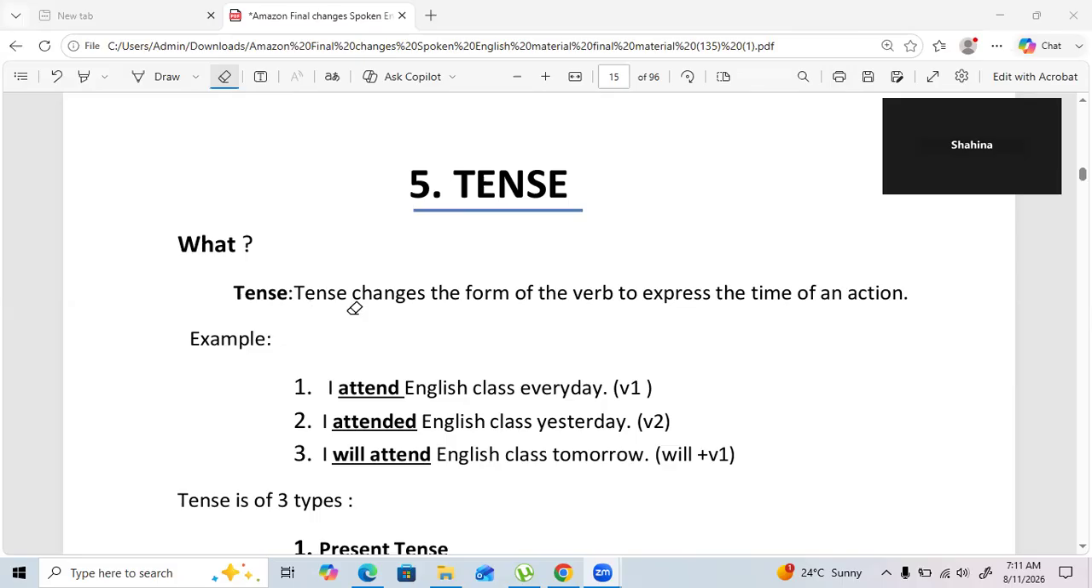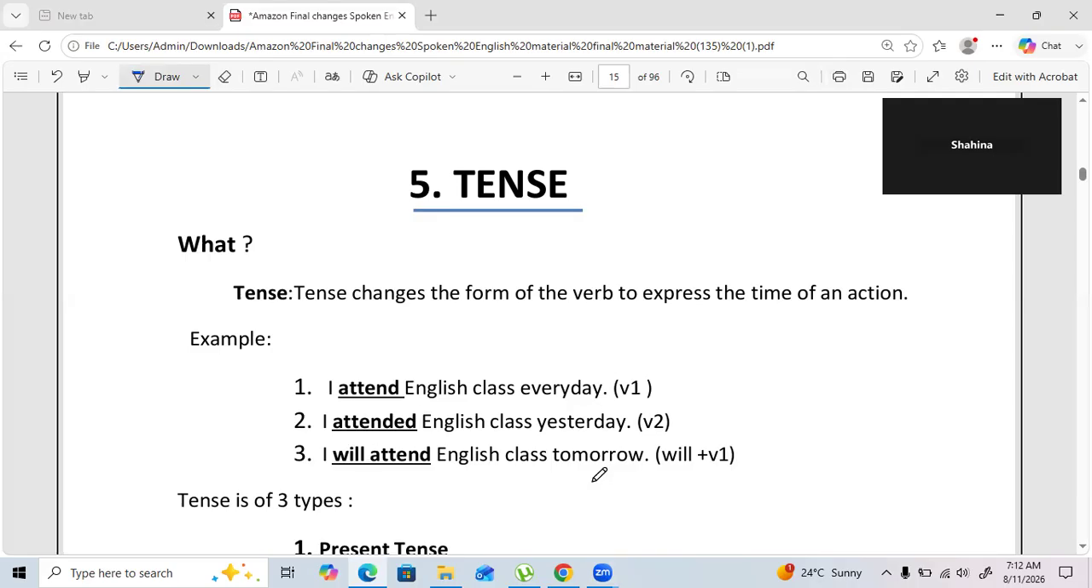So, usually people say tense means time, but I would say no. Let me explain with the help of a few examples. If I say I attend English class every day, it means I'm talking about present. I attended English class yesterday. It means I'm talking about past. I will attend English class tomorrow. It means I'm talking about future.